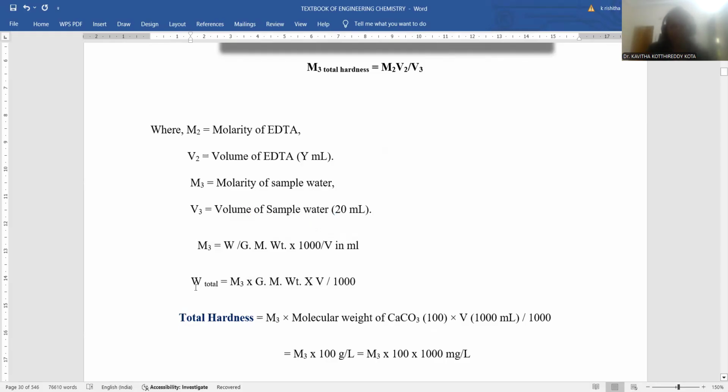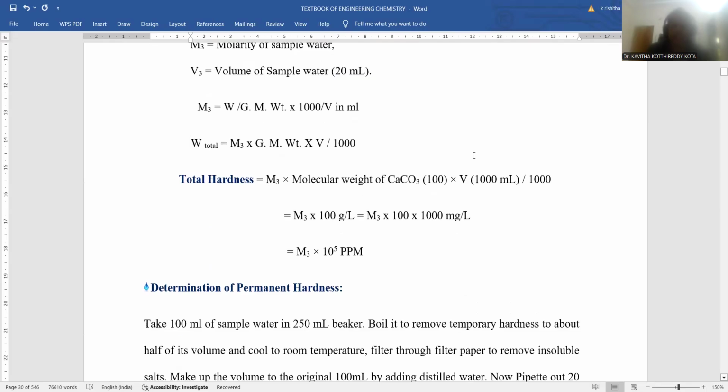Let me repeat again. Weight of total hardness is equal to molarity of total hardness into gram molecular weight, that is 100, into volume by 1000. Right. Now M3, after calculating this, you will get it, and the molecular weight of calcium carbonate taken is 100. For volume, we calculate the total hardness in 1000 ml, so the V is taken as 1000 ml, and 1000 by 1000 cancels. So the 1000 got compensated. M3 is now multiplied with 100, being the calcium carbonate molecular weight.